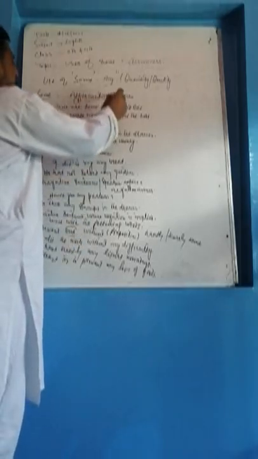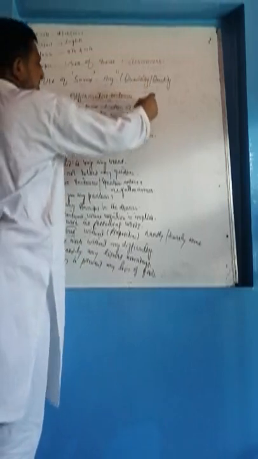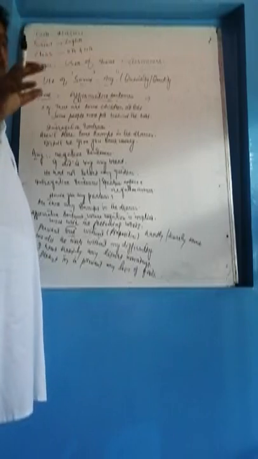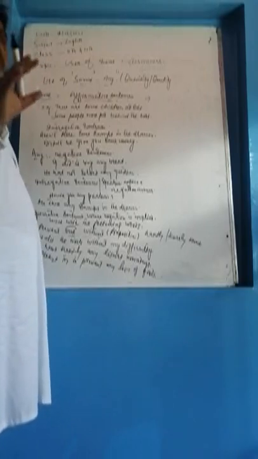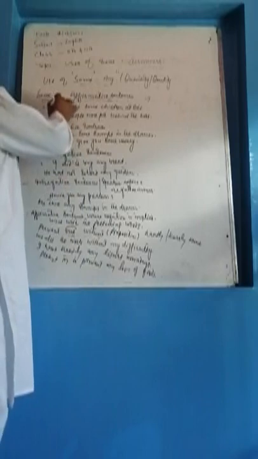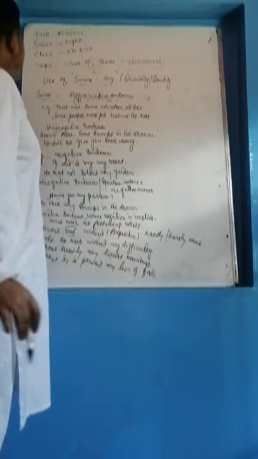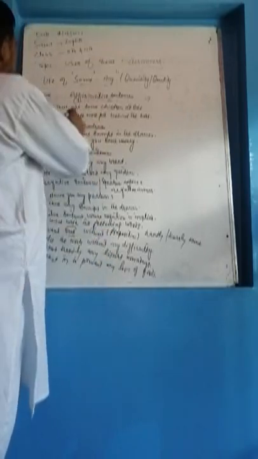Do you know what an affirmative sentence is? An affirmative sentence actually means a sentence which gives us a clear, very simple statement. That is an affirmative sentence. So how do we use some in affirmative sentences?